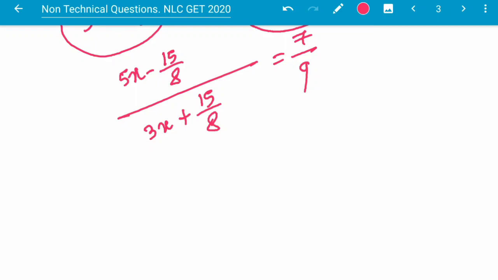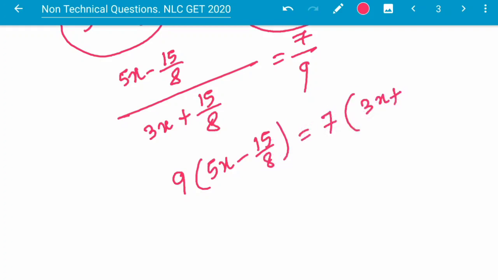So if we solve this one, 9 multiplied by 5x minus 15 by 8 is equal to 7 into 3x plus 15 by 8. If we solve this one, we will get x to be 5 by 4.